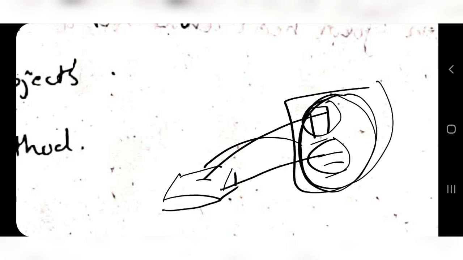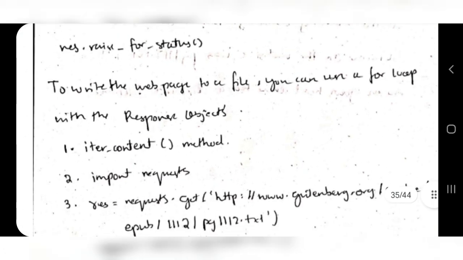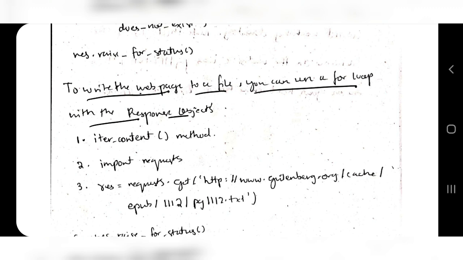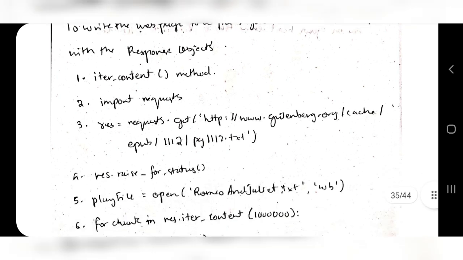So what we'll be doing is fetching the text from here and writing the text to the hard drive. Two steps: get the text and write the text to the hard drive. For that, directly downloading is not possible. You have to just fetch the content and write it to the hard drive. To write the web page to a file, you can run a for loop with the response object, okay.